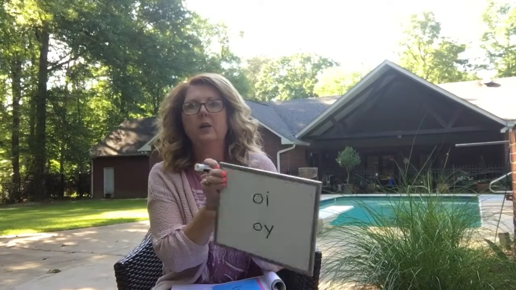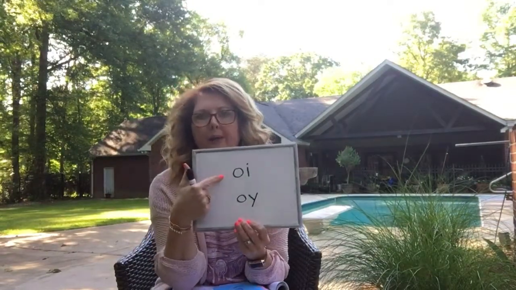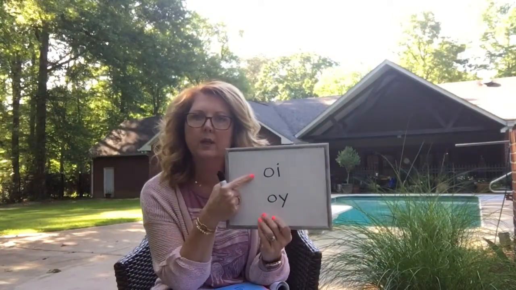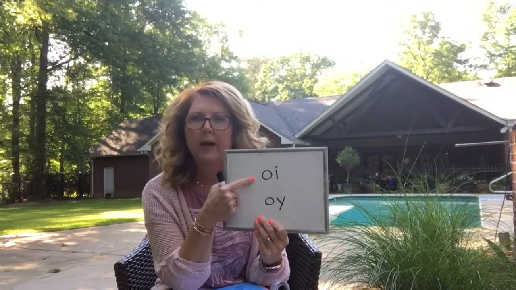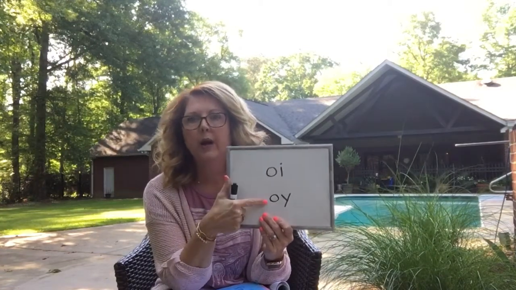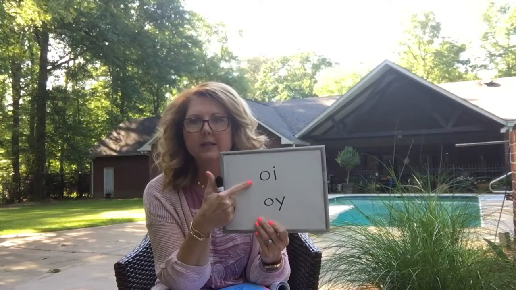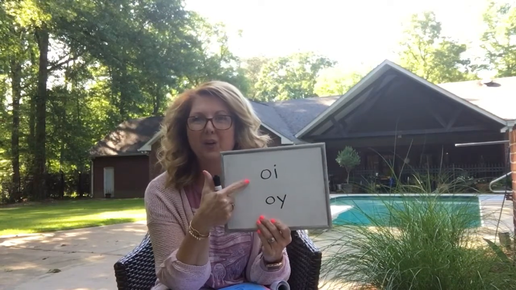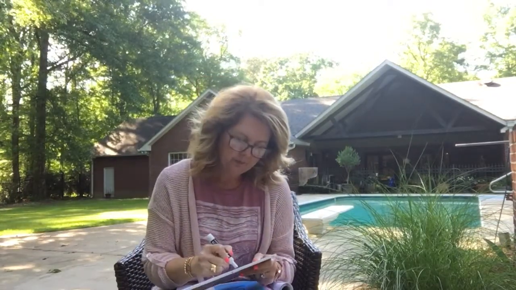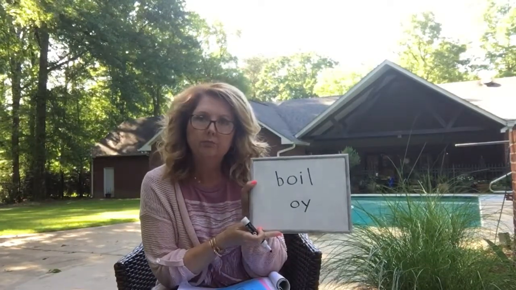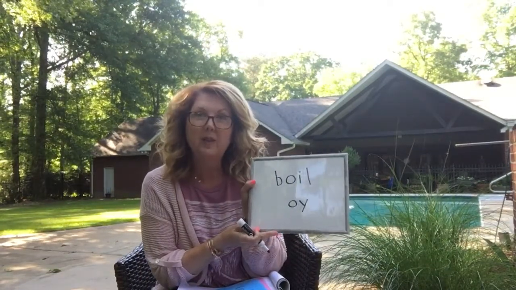So yesterday we talked about the sound of oi, and I told you that it could either be spelled O-I or O-Y. The O-I is going to come in the middle of a word. So if you have the word boil, then the oi comes in the middle.